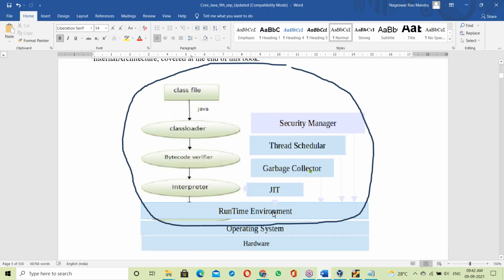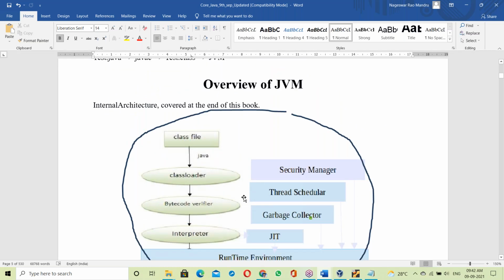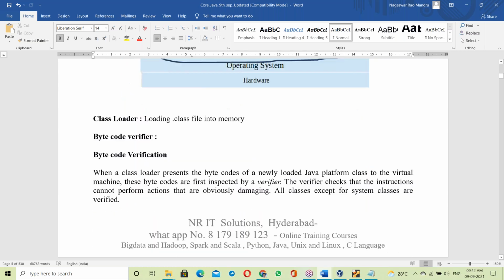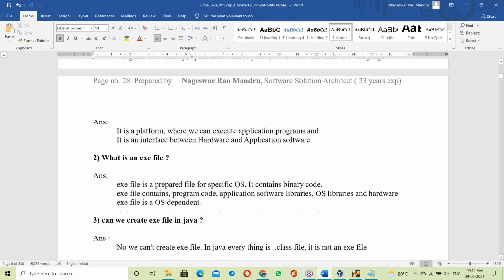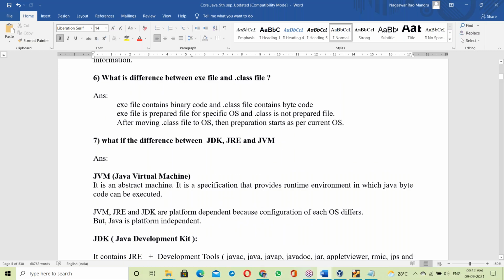This is not the right time to discuss it. After explaining the JVM, we will cover the difference between JDK, JRE and JVM. That explanation is there.